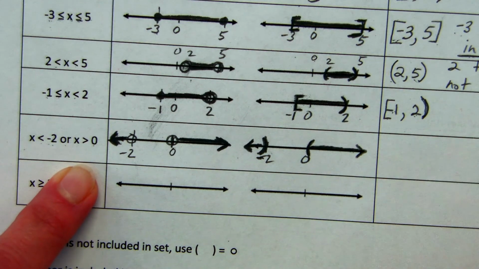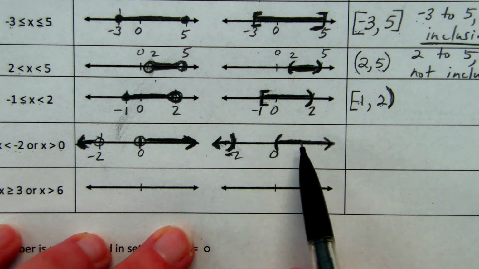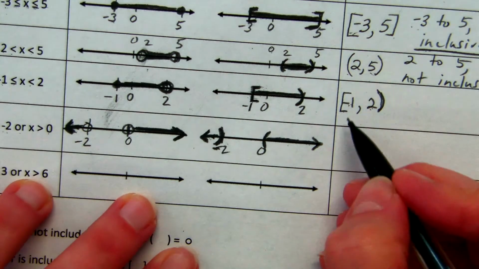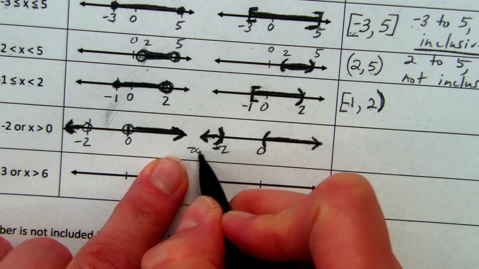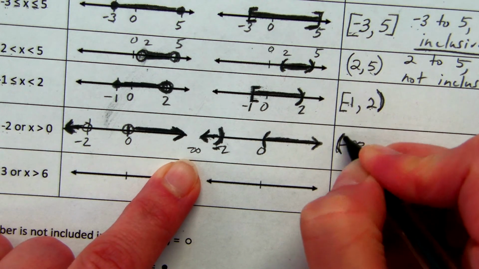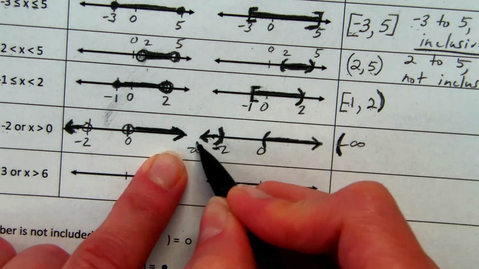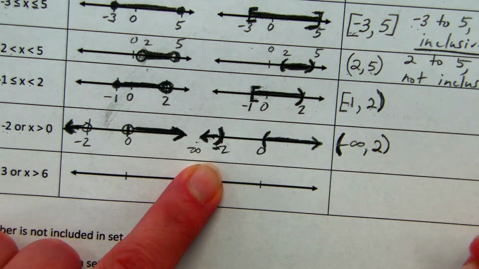When I go to do interval notation for this, because it's not one piece of the graph, it's 2, I actually use 2 different interval notations. So on this first one, it goes off to -infinity on this side. So I start with -infinity, and I'm using an open parenthesis for the left end, and it's stopping at -2, again with parentheses.